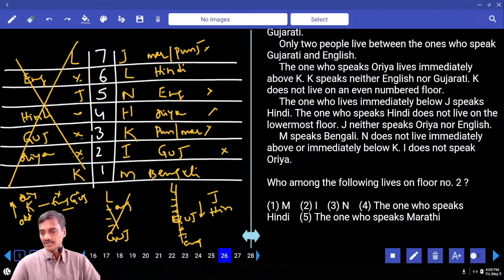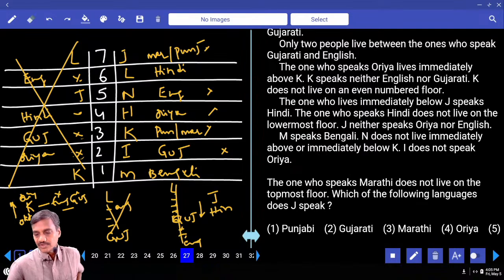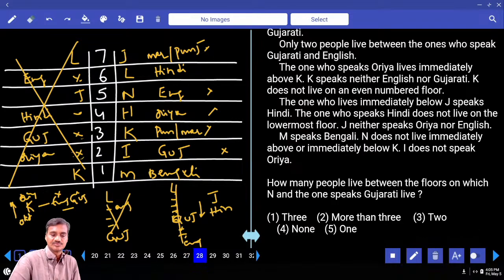And who among the following lives on floor number 2? Floor number 2, the one who speaks Gujarati. The one who speaks Gujarati, choice 2, question 26. Question 27: The one who speaks Marathi does not live on the topmost floor. Which of the following languages does J speak? Then J speaks Punjabi, that is choice 1.